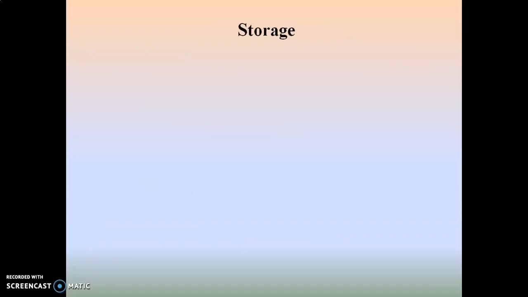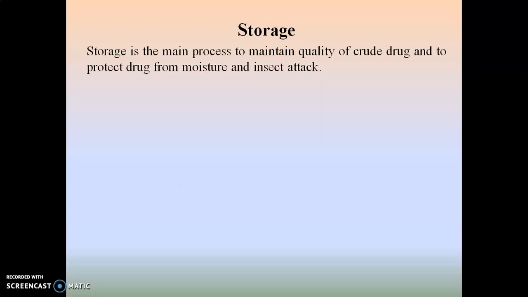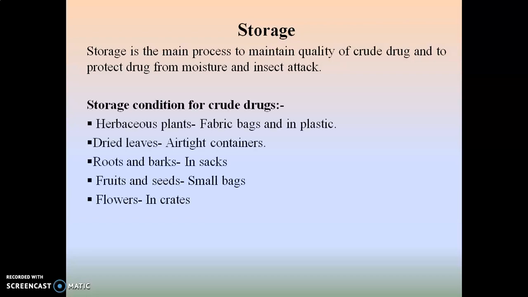Then regarding the storage, after drying, proper storage of a crude drug should be carried out. Storage is the main process to maintain the quality of a crude drug and to protect the drug from moisture and insect attack. For different plant parts, different storage conditions should be provided.